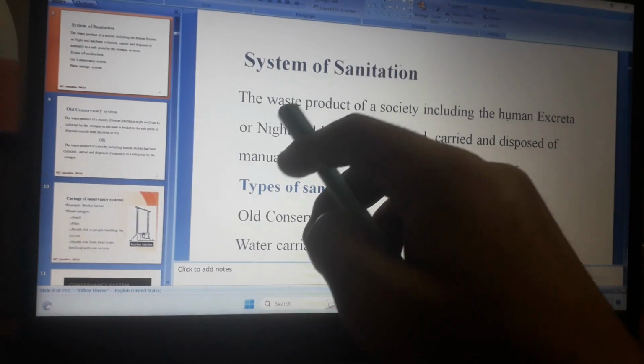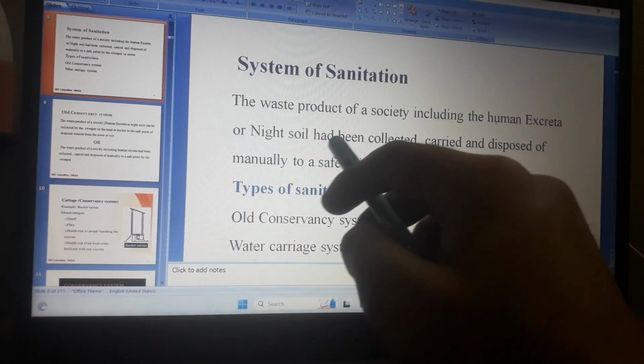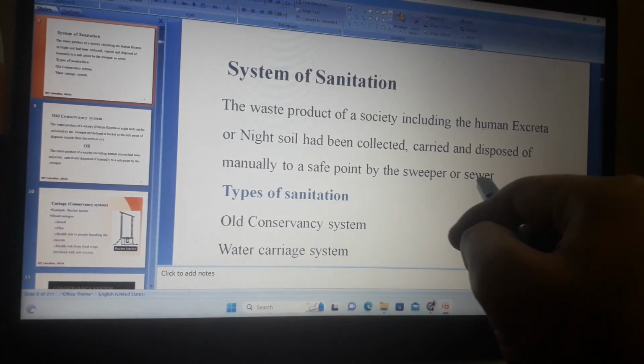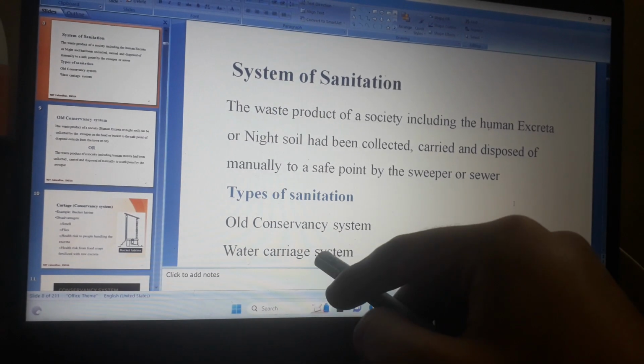System of sanitation. The waste product of a society, including the human excreta or night soil, has been collected, carried and disposed of manually to a safe point by the sweeper or sewer. Types of sanitation: old conservancy system, water carrier system.